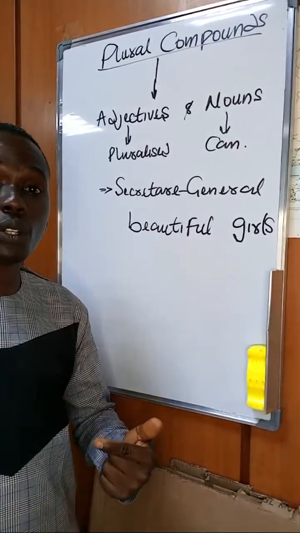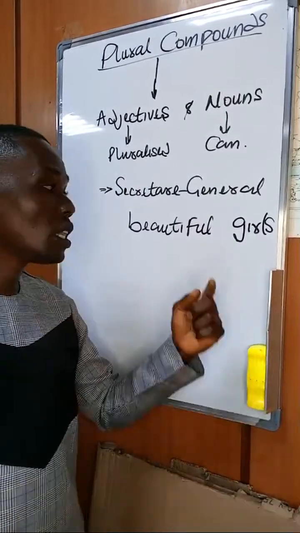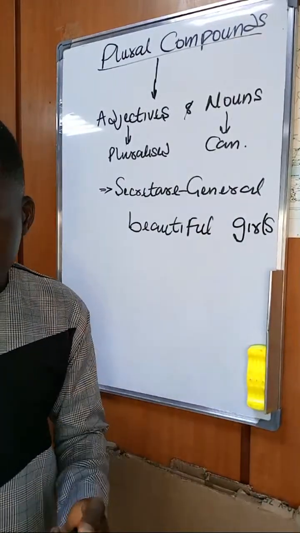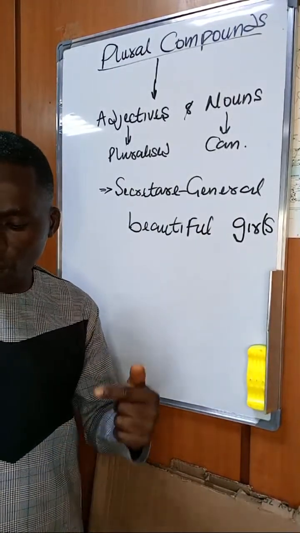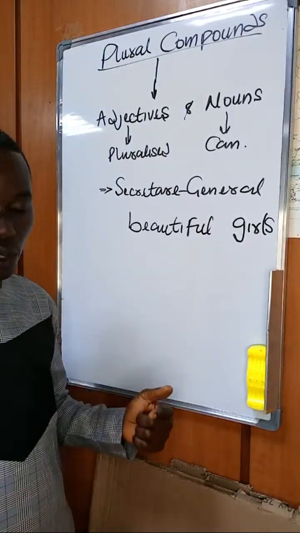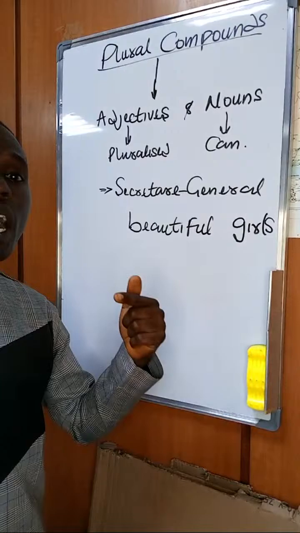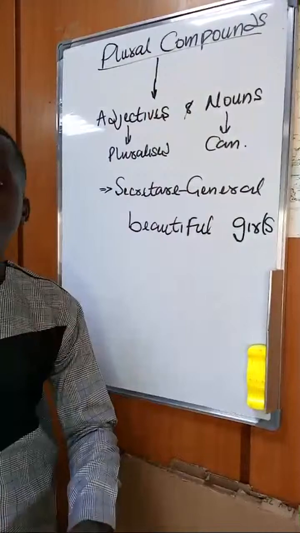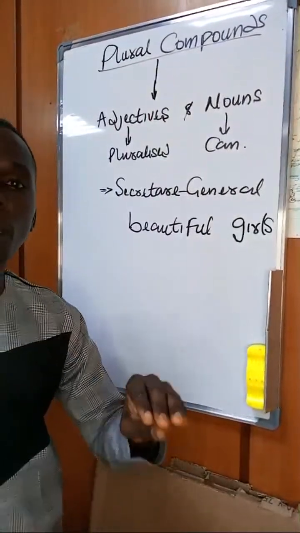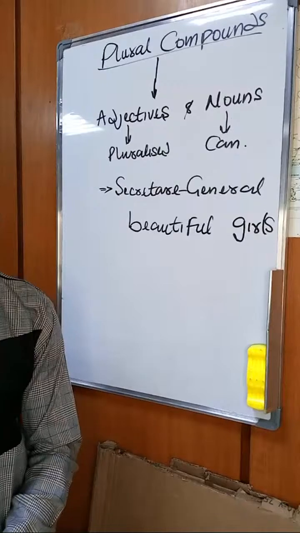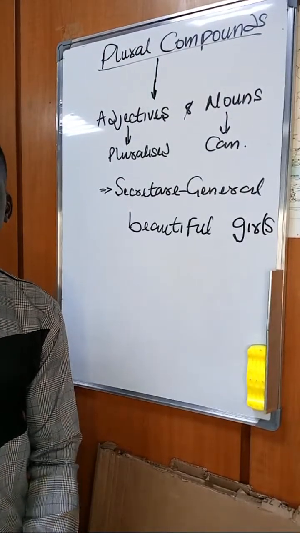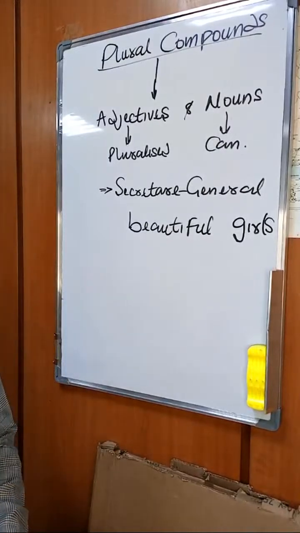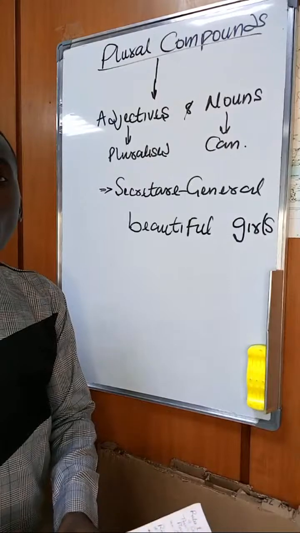Now you remember the definition of adjectives. They are words that qualify a noun. So we will have to deal only with plural forms of compound words which are pluralizable. In such cases, the nouns are the only words in a compound word that can be pluralized. Now we're going to consider such words, and then we'll consider rules that can help us answer questions on plural compounds.